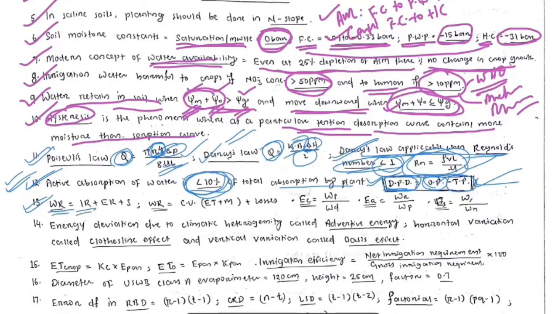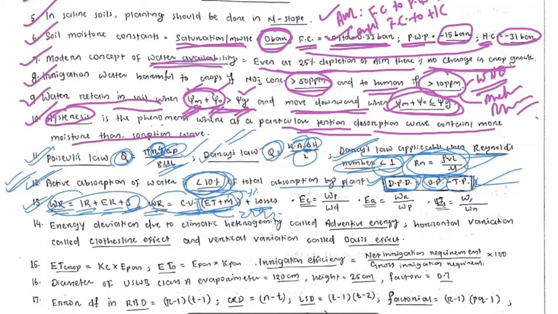Water requirement is equal to irrigation requirement plus effective rainfall plus soil moisture contribution. Okay. Then another, this is soil perspective, this is plant perspective. Plant perspective means consumptive use; water economy is consumptive use plus losses. What is consumptive use? That is loss of water through ET plus loss of water in metabolic activity, that is nearly less than 1%, and through ET it is more than 99%.